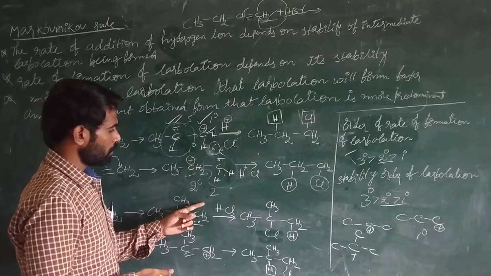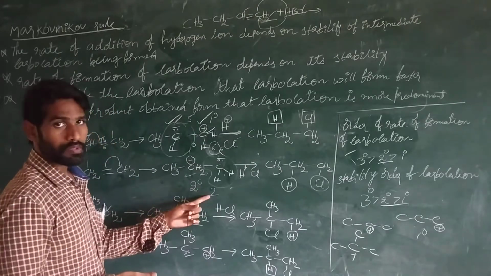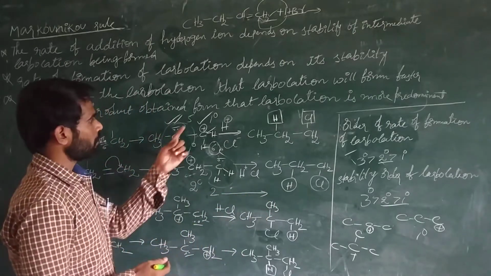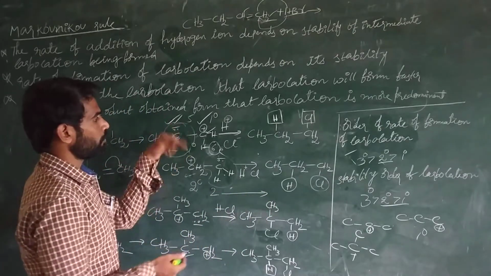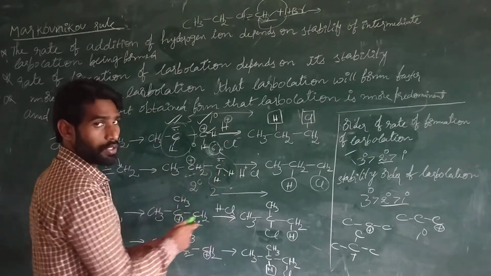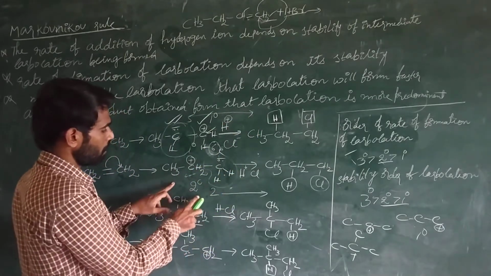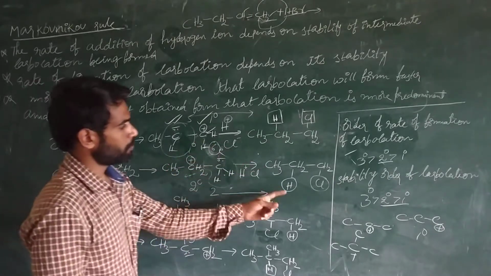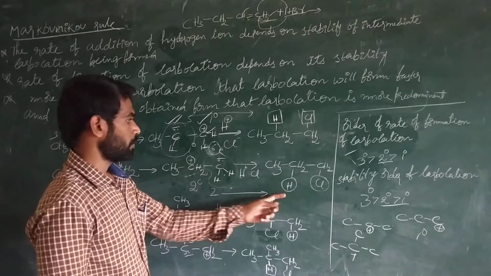Within 2 minutes, this compound is converted into the secondary carbocation, and automatically the product is formed. But if it has taken 5 minutes, the product is formed only after 5 minutes. So according to the rate of reaction also, the secondary carbocation is formed faster, so its product is more stable.